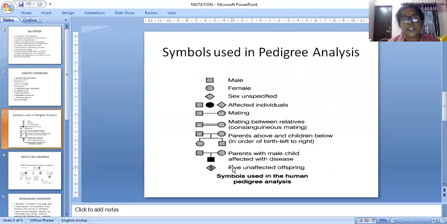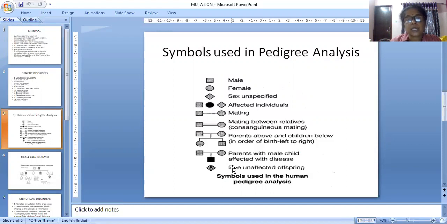Mutation means a sudden change in the chromosome that can make an organism change genotypically and phenotypically. An organism can change into an entirely different organism due to mutation. We have already discussed mutation in another session also. Mutation is related to the pedigree and genetic disorders, so I said it once more here.